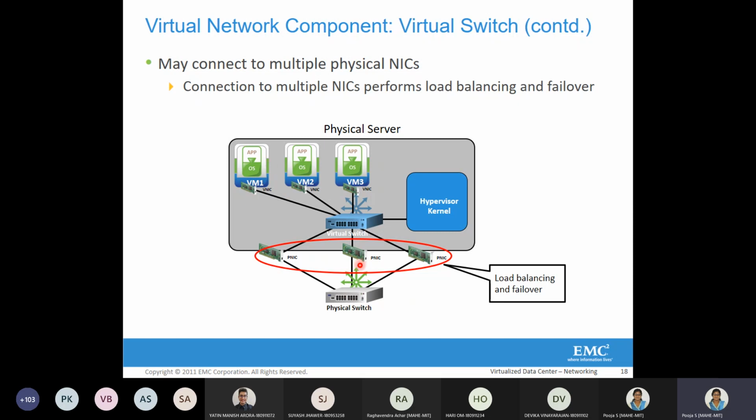So the downlink traffic, that is the traffic coming from the virtual machine to the virtual switch, the virtual switch can control to which physical NICs the traffic can go down to the physical switch. But when it is uplink traffic, from the physical switch to the virtual switch, the physical switch is the decider. It decides how many physical NICs are going to be active at the same time, and whether all of them are going to carry the traffic which is fed to the virtual switch. Basically, the use of multiple NICs is for load balancing and failover.